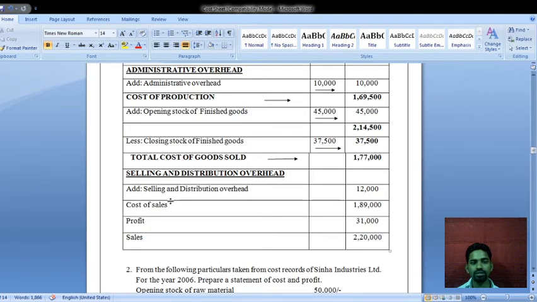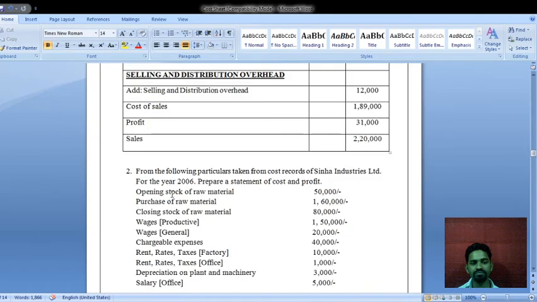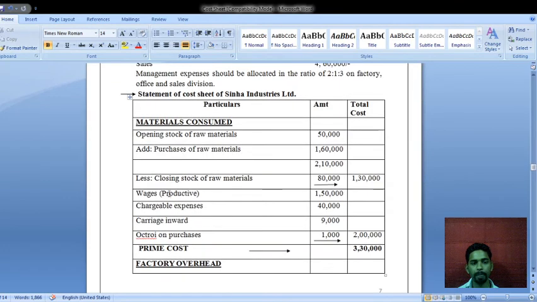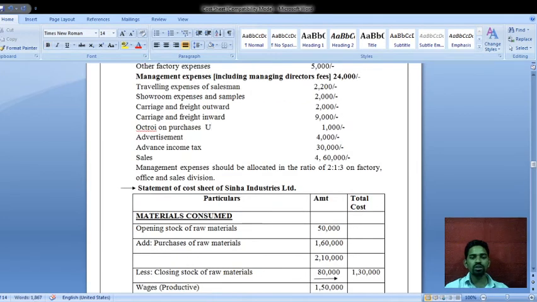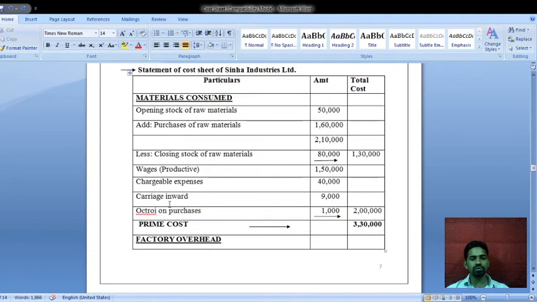Just see here, carriage inward amount is rupees 9,000. Now see, octroi on purchases. Octroi on purchases, it means it is one of the taxes we are paying while purchasing the raw material, rupees 1,000. So it is also a direct expense, so we have to take it under the direct expenses. Octroi on purchases rupees 1,000.